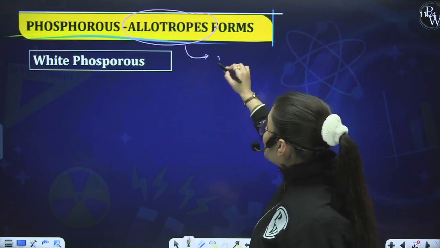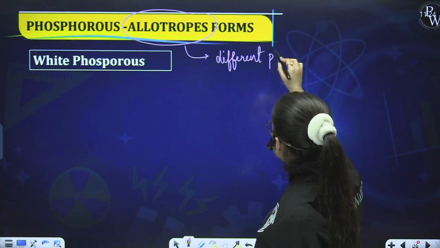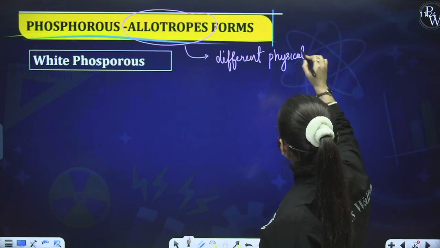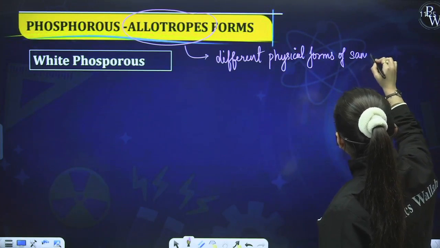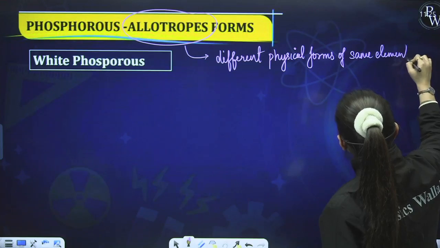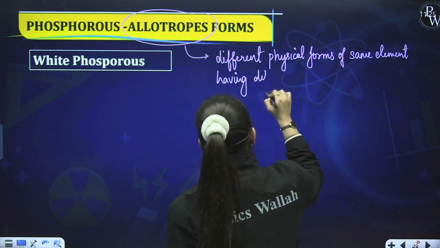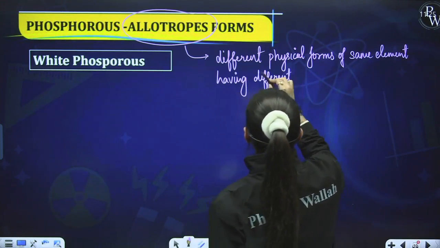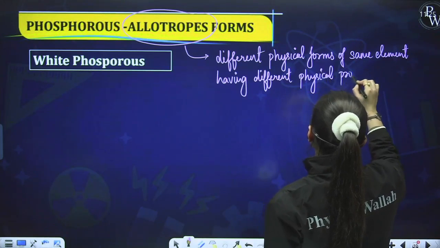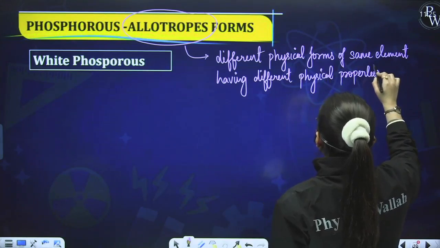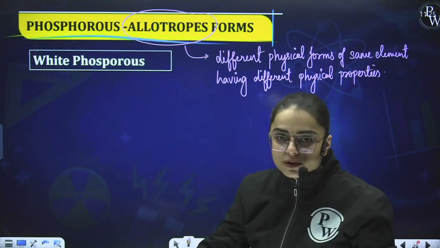What I am saying is, different physical forms of the same element having different physical properties. Basically it is the same element present in different forms with different physical properties.